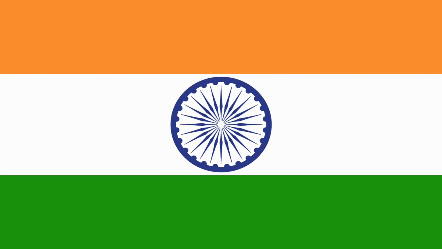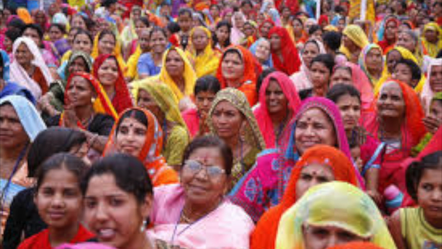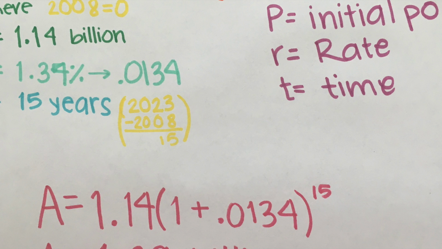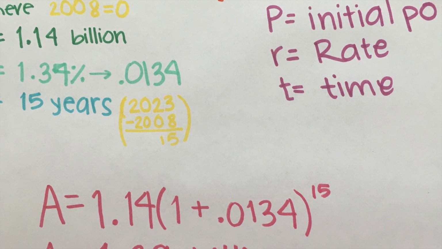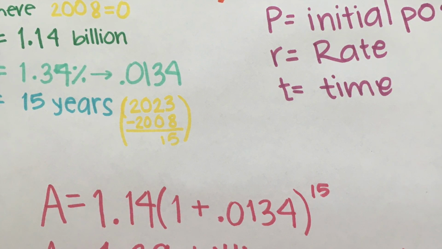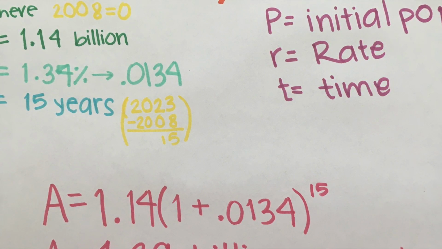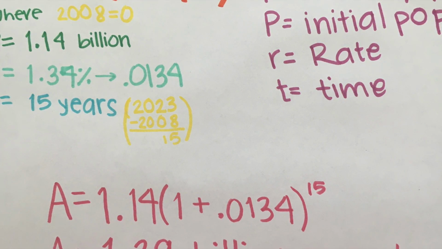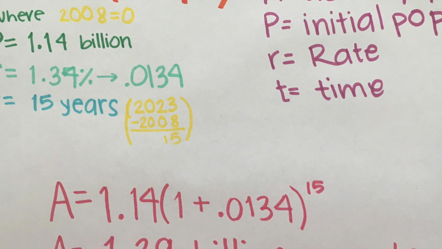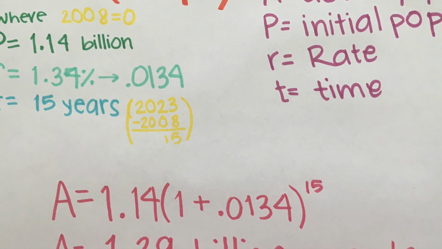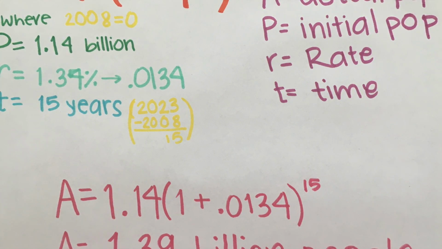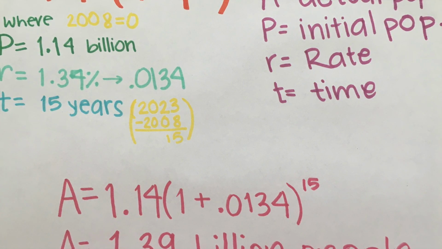India's population was 1.14 billion in the year 2008 and is growing by 1.34% each year. What would be India's population in 2023? First, we have to set the year 2008 to 0, so the initial population will be 1.14 billion. It can be solved using the basic formula A equals P times (1 plus R) to the power of T, where A equals actual population, P equals original population, R is the rate, and T is the time.